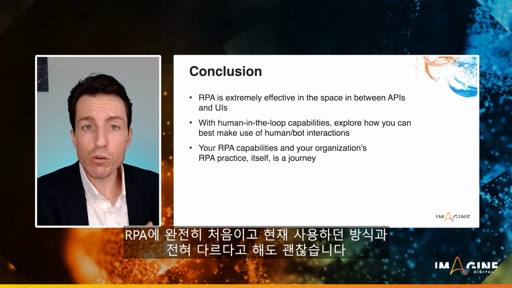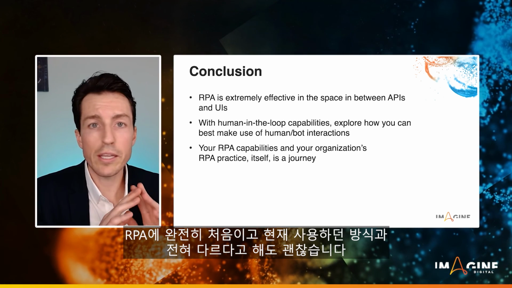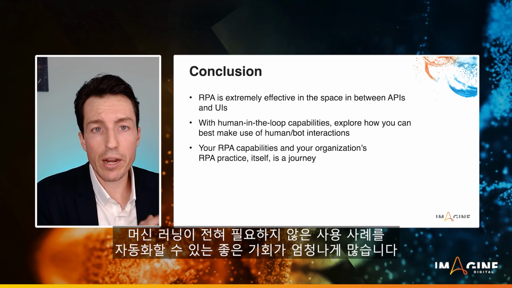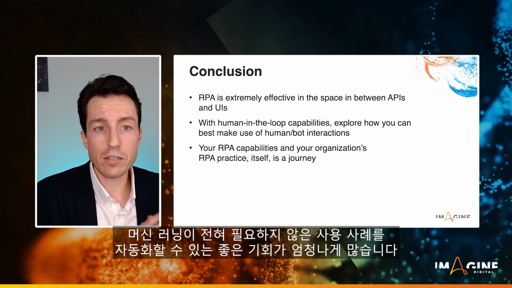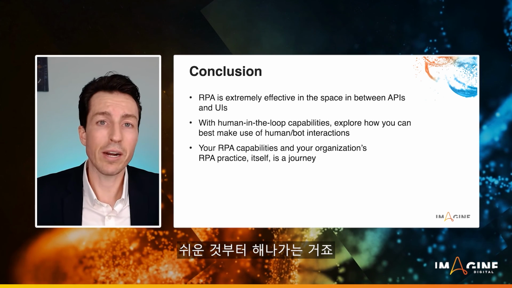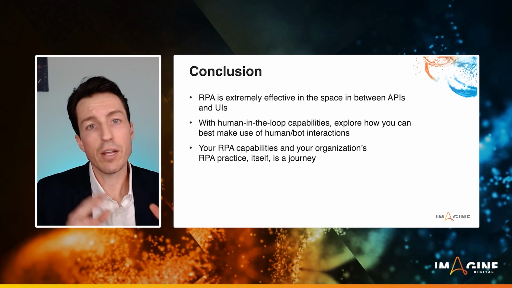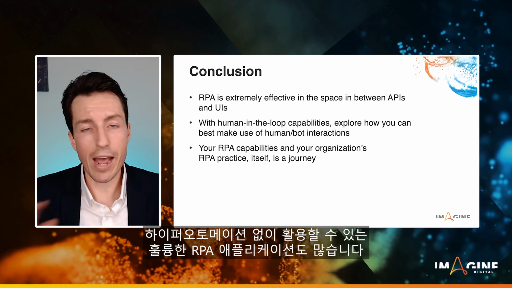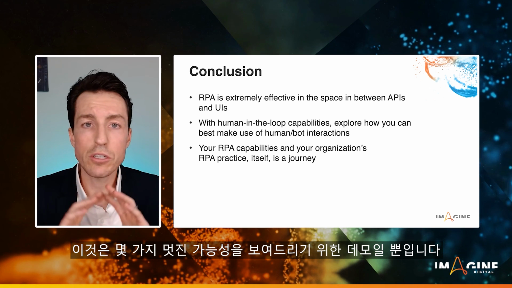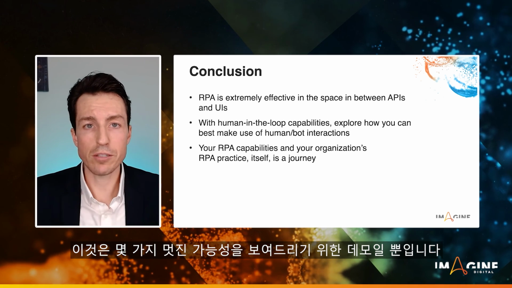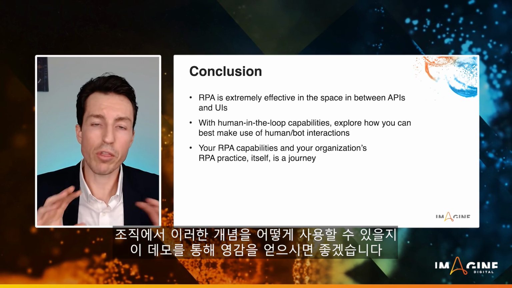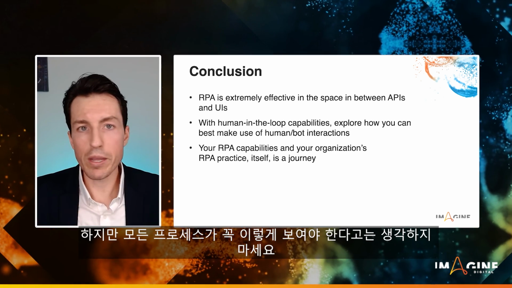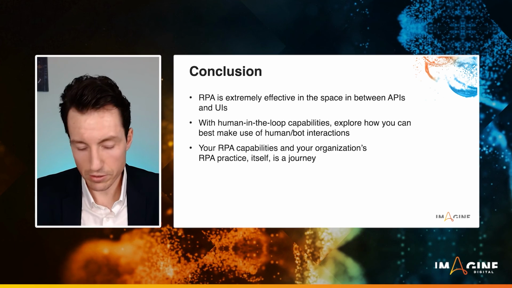If you're very new to RPA and this is totally way above what you're doing, that's totally fine. There's still tons of great opportunities to automate use cases where machine learning isn't needed at all, right? And there's lots of that low-hanging fruit. There's lots of great applications of RPA where hyperautomation doesn't have to be a thing. So this is really just to be a cool demo so that you can see some possibilities. Hopefully it can inspire you to think about how you might use these concepts within your organization. But by all means, don't feel like every process has to look like this.